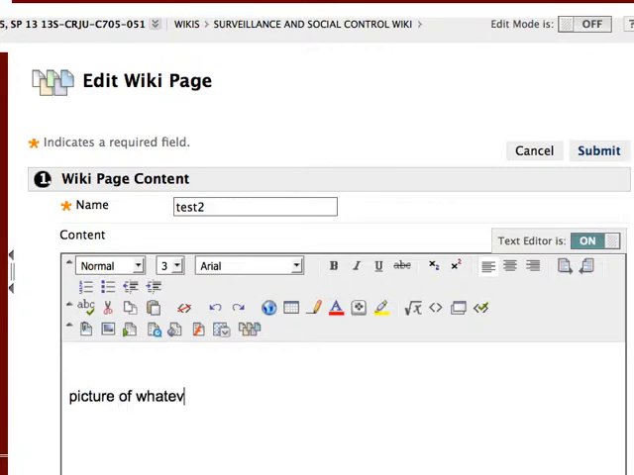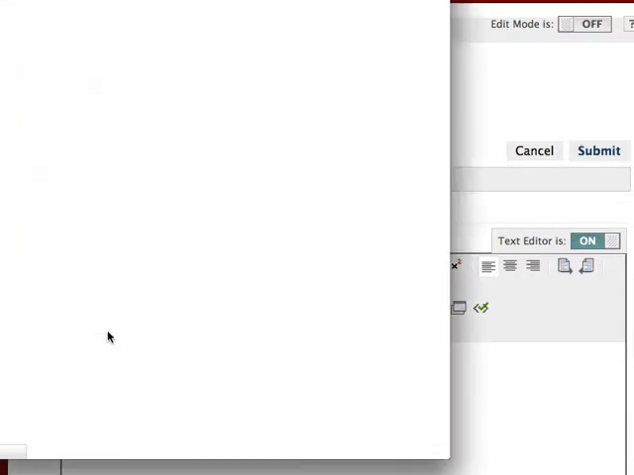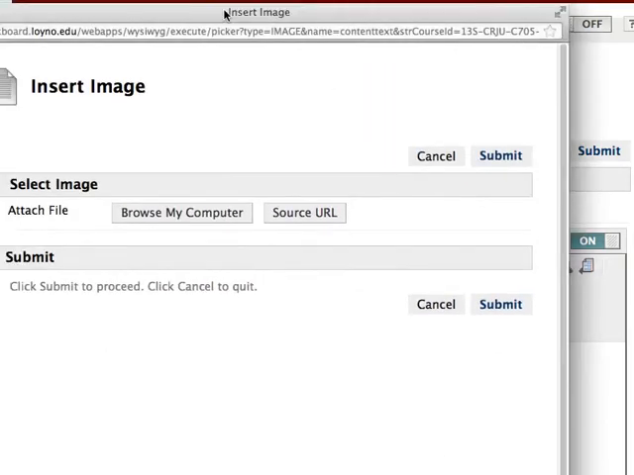Okay. Now, suppose you wanted to add a picture. Picture of whatever. See this little icon right here? It looks like a picture. Guess what? You can attach an image. You click on that, and it gives you a couple different ways of attaching an image.